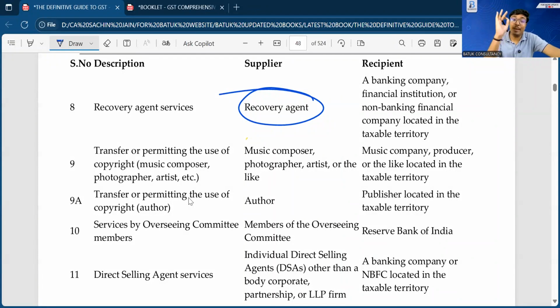And in that case, that banking company and NBFC is going to book the expenditure in the books of accounts regarding the recovery expenditure which has been paid to the recovery agent. In that case also, the reverse charge mechanism is applicable.